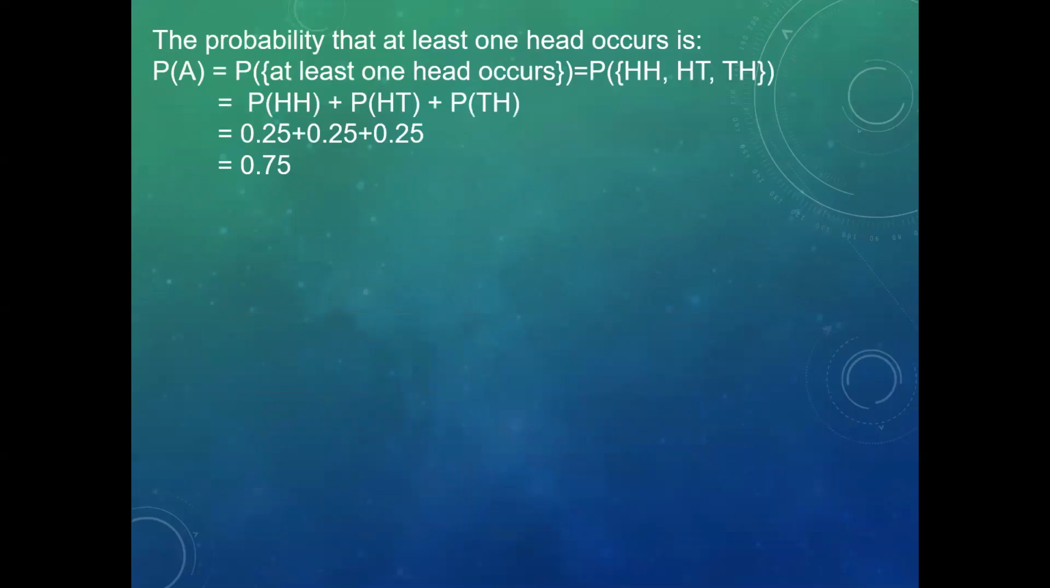The probability that at least one head occurs is P of A, which is equal to P of at least one head occurs. That is equal to P of head head plus P of head tail plus P of tail head. That is equal to 0.75.